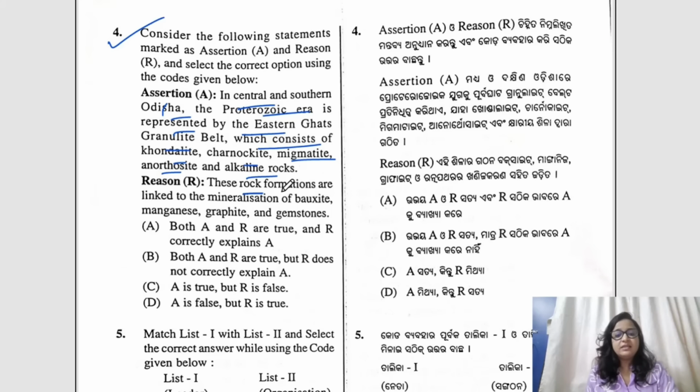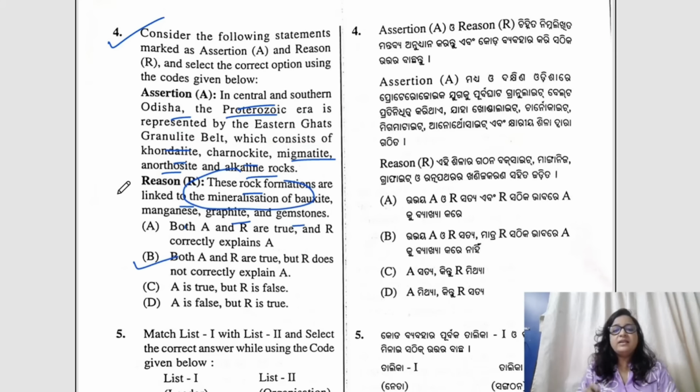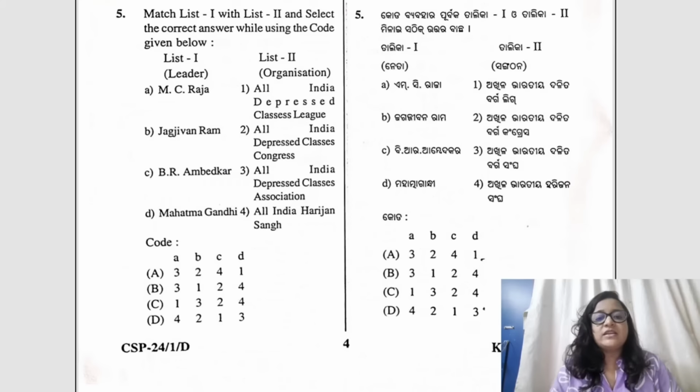Now the second is these rock formations are linked to the mineralization of bauxite, manganese, graphite and gemstones. Now this is incorrect. This particular statement is individually correct, but this is not the reason for the assertion. So the answer would be B, because this is just talking about the mineralization of the things and this has nothing to do with the assertion that is given over here. Answer would be B.